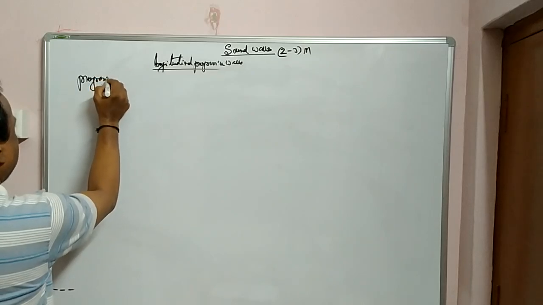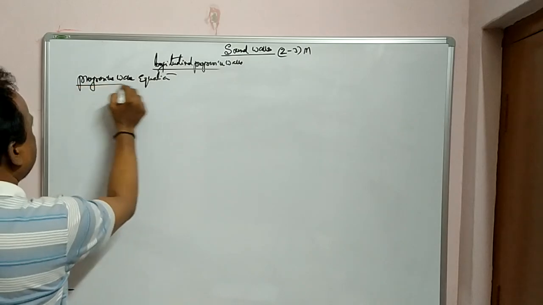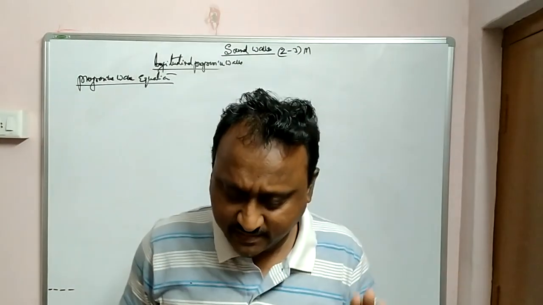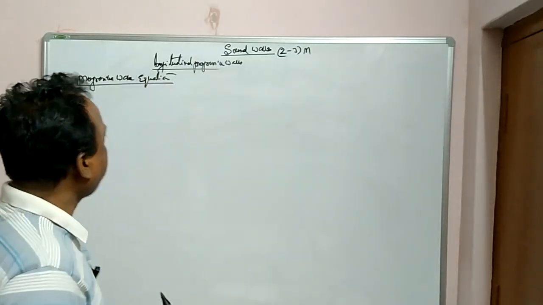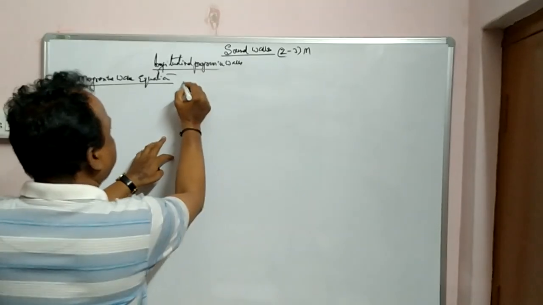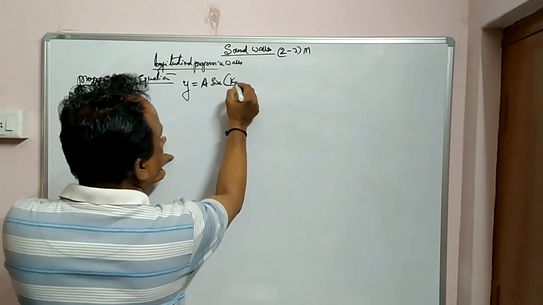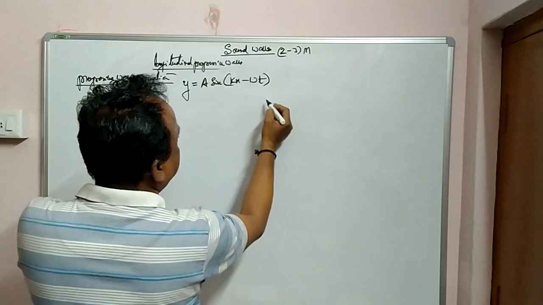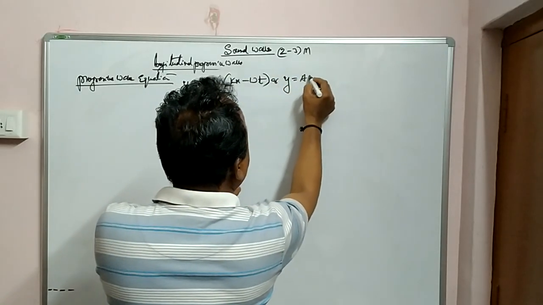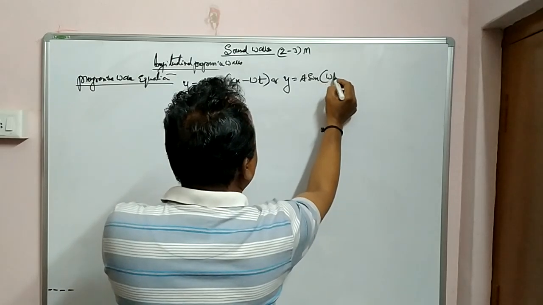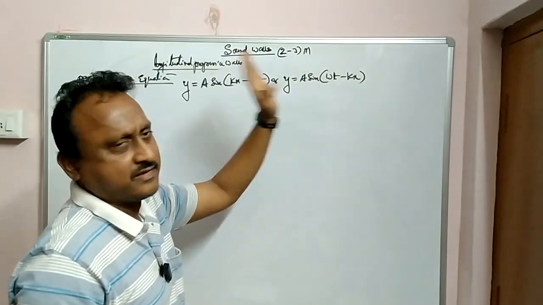Progressive wave equation. See, these are very, very important. Please try to understand how to write the equation. Generally, the progressive wave equation is written as either y is equal to a sin(kx minus omega t), or you can change this one, y is equal to a sin(omega t minus kx). Anyway it is right. Either you can write in this or in that.